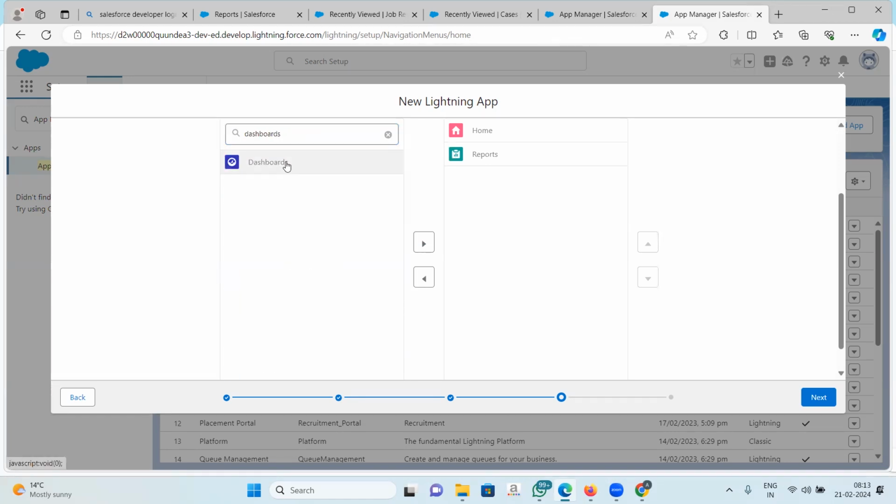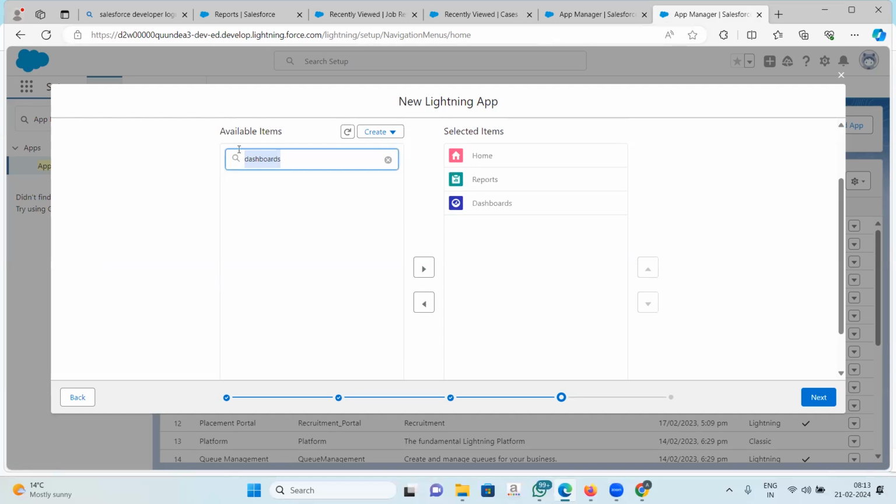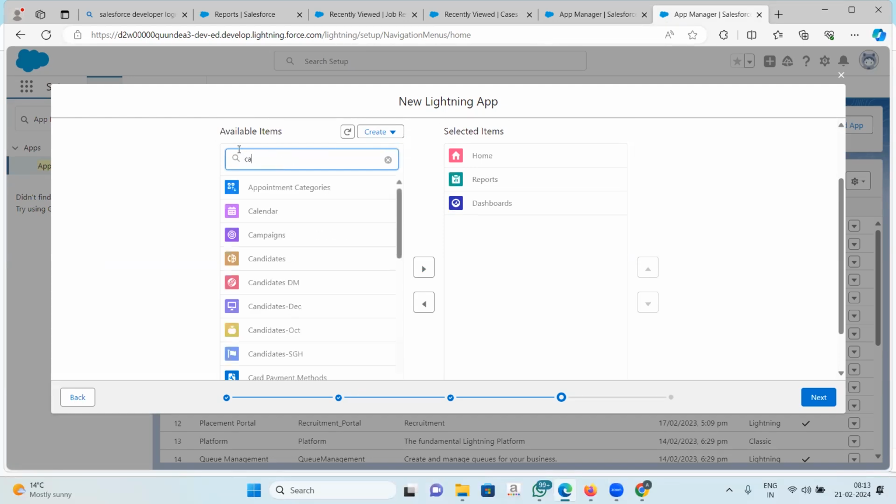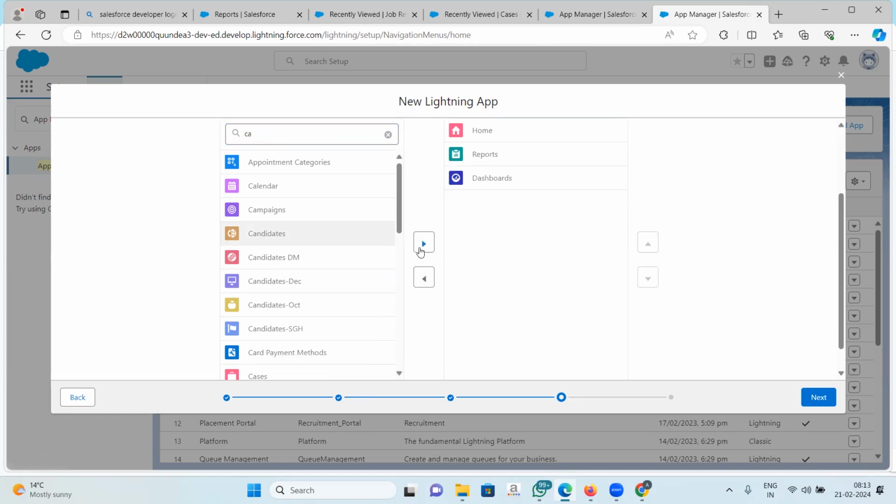I will click on the dashboards and add it here. Suppose I want to use the candidate, I don't want to create the candidate object again. So from the existing candidate objects, I can pick one and add it here, right?